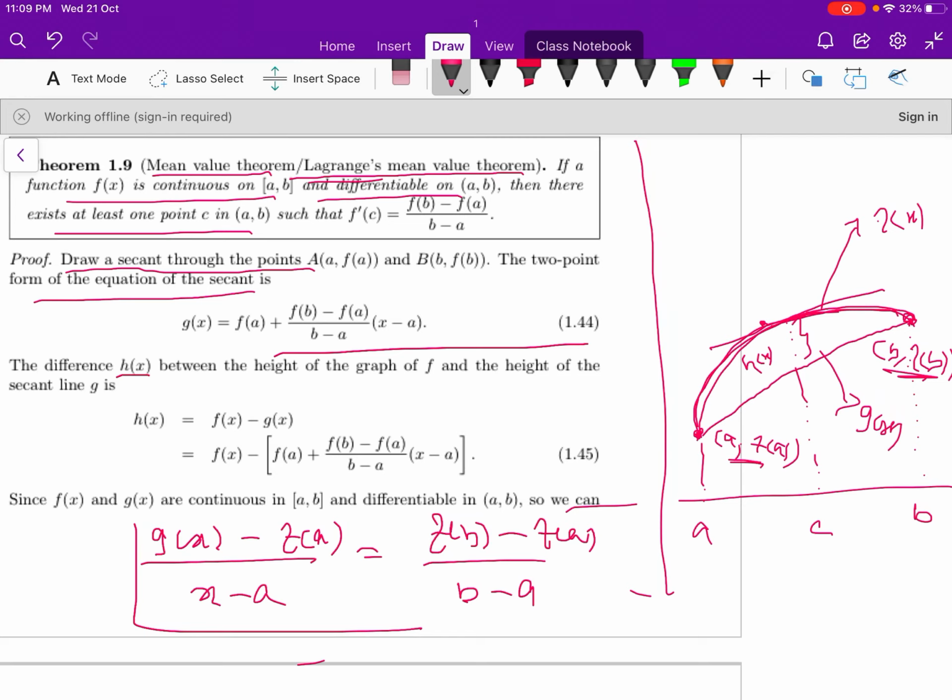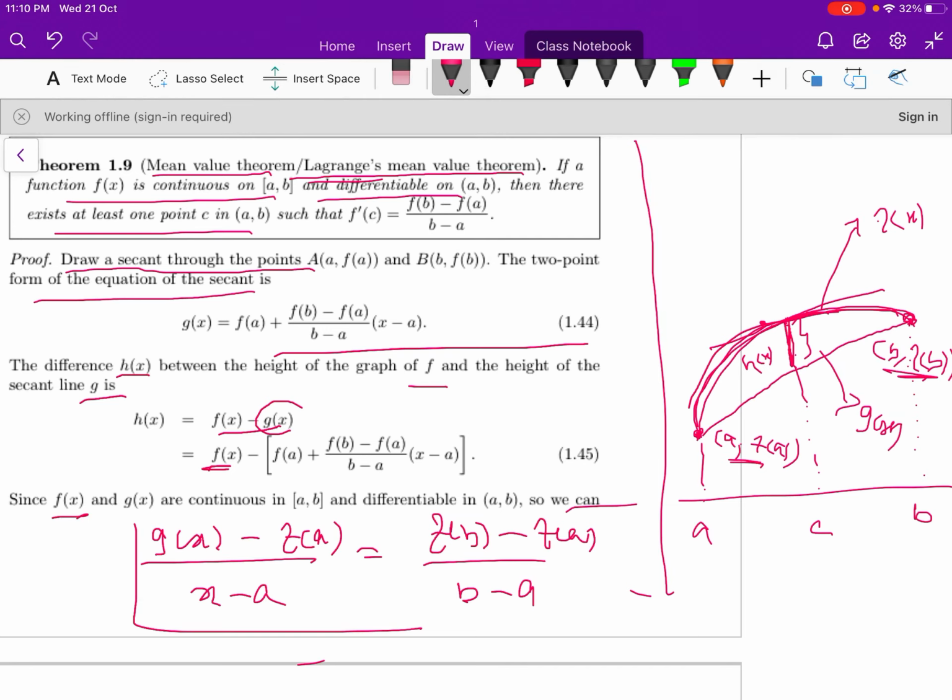The difference h(x) between the height of the graph f and the height of the secant line g, so this is the difference between the height of the graph f and the height of the secant line, is called h(x). So we can define h(x) as f(x) minus g(x). f(x) is written as it is, minus g(x), which is the secant line from equation 1.44, and that can be written as f(a) plus (f(b) minus f(a)) by (b minus a) into (x minus a).